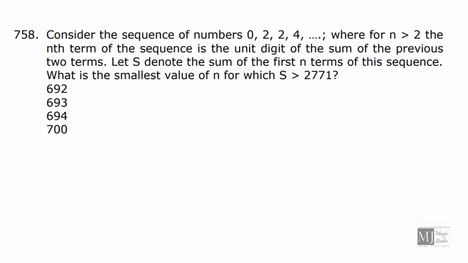Consider the sequence of numbers 0, 2, 2, 4 and so on. The nth term of the sequence is the unit digit of the sum of the previous 2 terms. 0 plus 2 is 2, 2 plus 2 is 4, and they move on. Let S denote the sum of the first n terms of this sequence. What is the smallest value of n for which the sum is just greater than 2771?